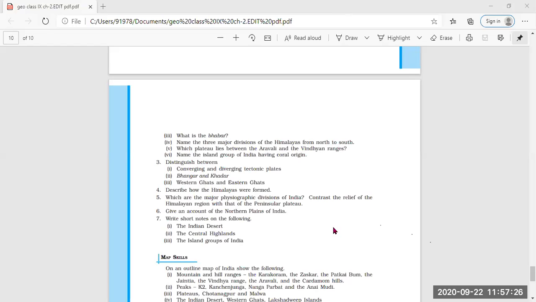Ma'am, there are two important groups of islands. The first one is the Lakshadweep Islands, and the second is the Andaman and Nicobar Islands. The Lakshadweep Islands are located in the Arabian Sea, and the Andaman and Nicobar Islands lie in the Bay of Bengal. The Lakshadweep Islands are composed of small coral islands.